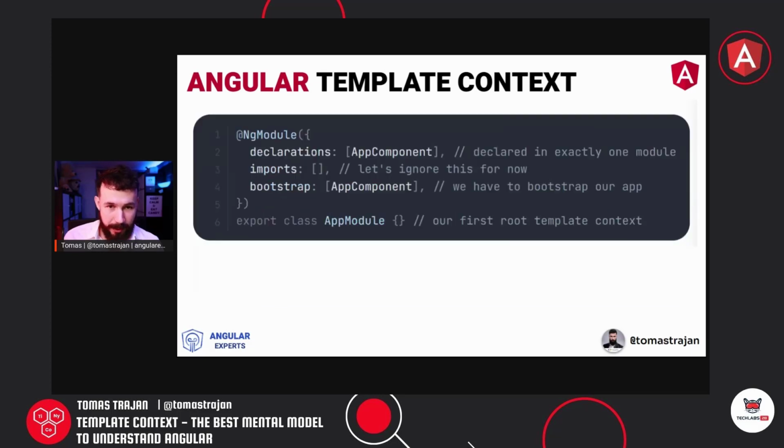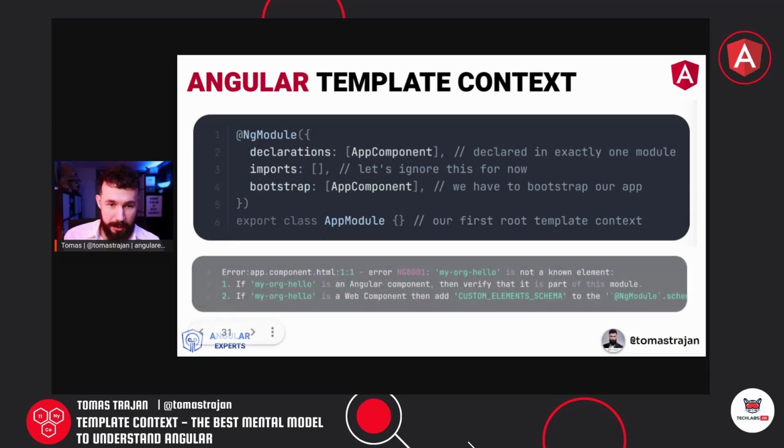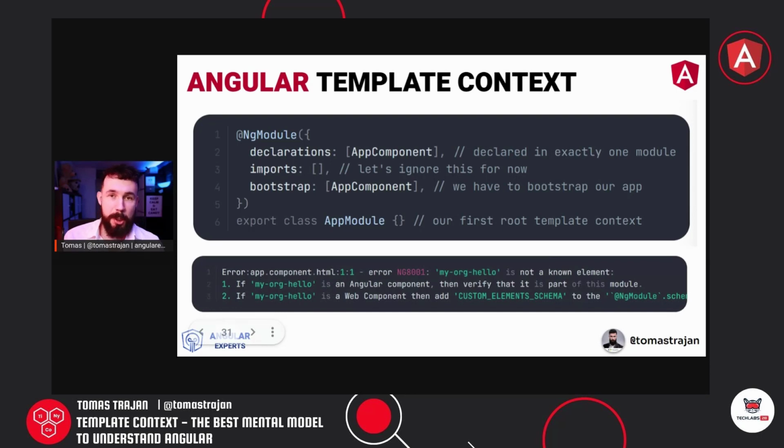Now, if we just generated this kind of application with the Angular schematics, we would get an application module which has an application component in the declarations and also in the bootstrap, so it starts. If we try to start this application with ng serve, or build it for production with ng build, we are going to get an error which looks very similar to those we encountered previously, especially that the application component tries to use an unknown element in its template, and we should verify that it's part of this module. And as we can see, it is not.